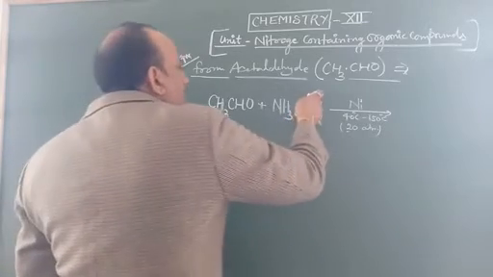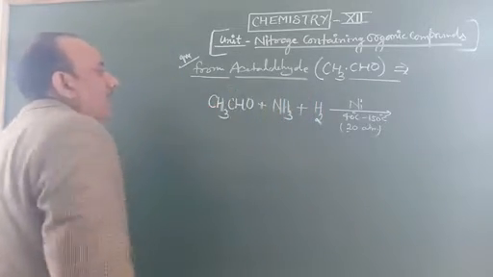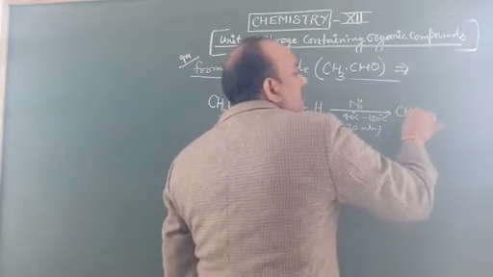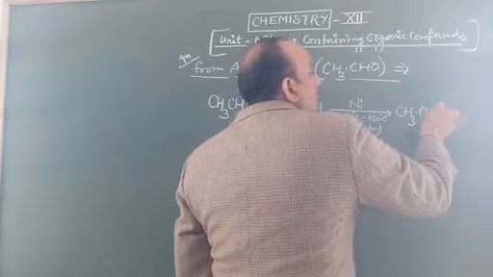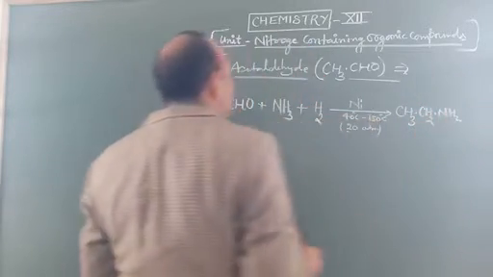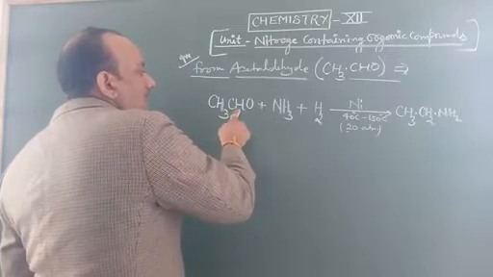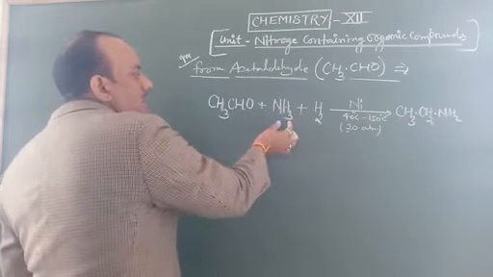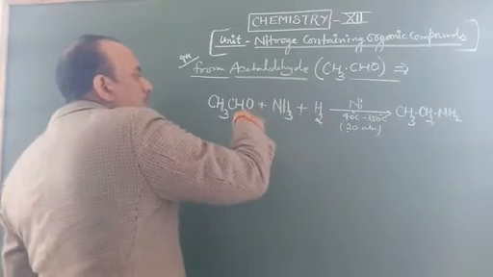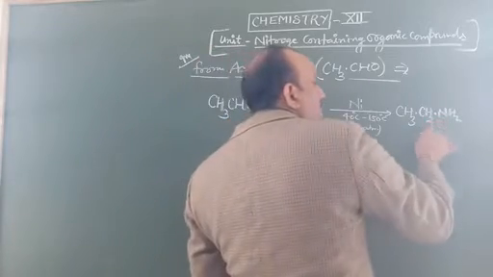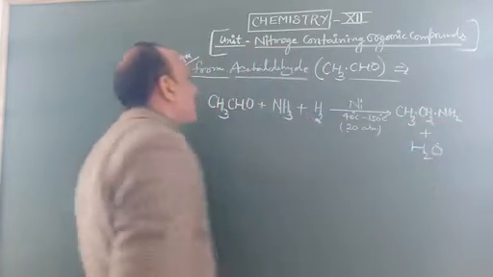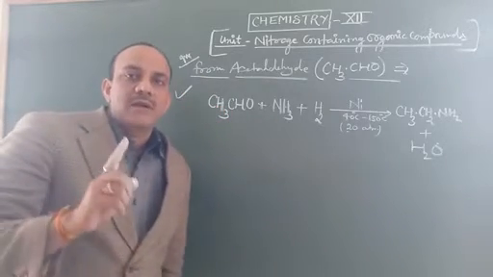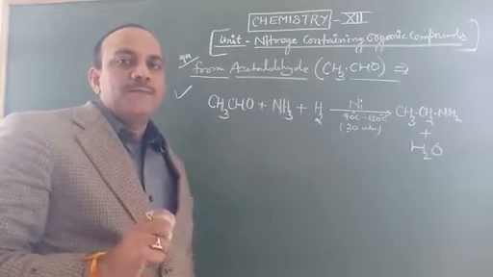Here hydrogens are consumed by carbon for making CH3, CH2 and NH2. One hydrogen is consumed by this hydrocarbon to form CH3CH2NH2. Here two hydrogen atoms combine with oxygen to form a water molecule. So we say that aldehydes are the best reactants for forming primary amines.